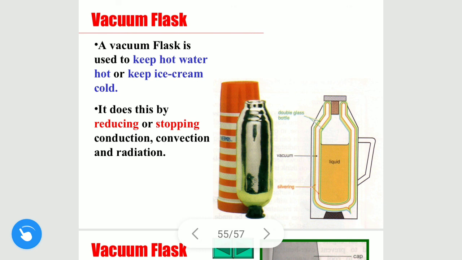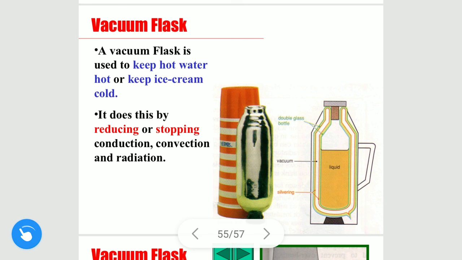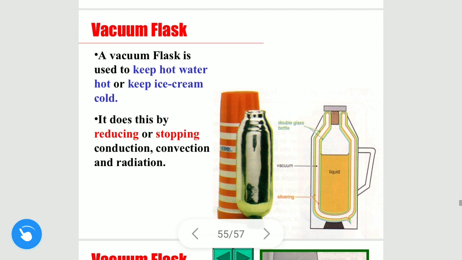Vacuum flask is a good example of radiation. It is used so that water which is cool or hot will not lose its heat to the surroundings.